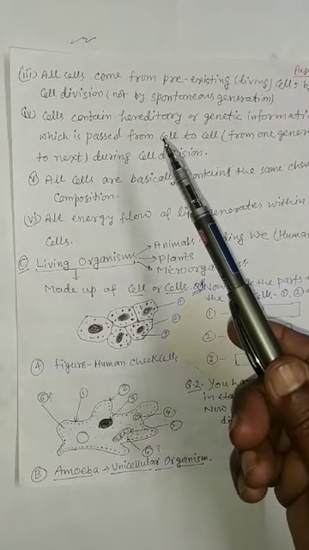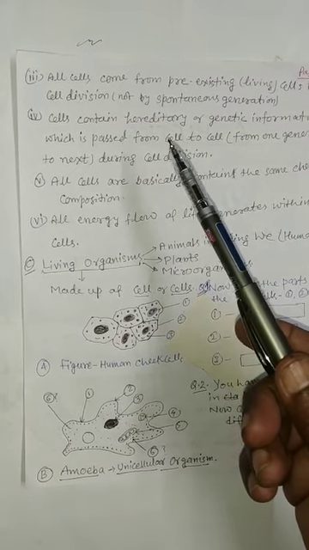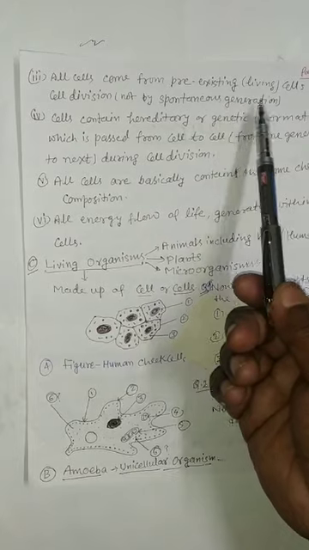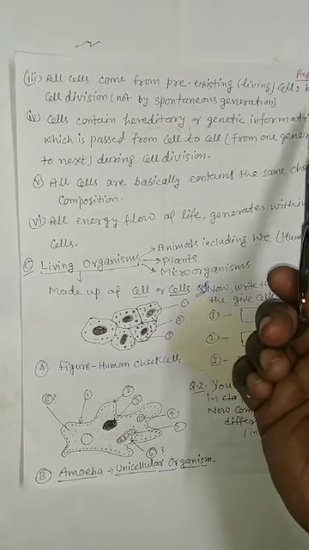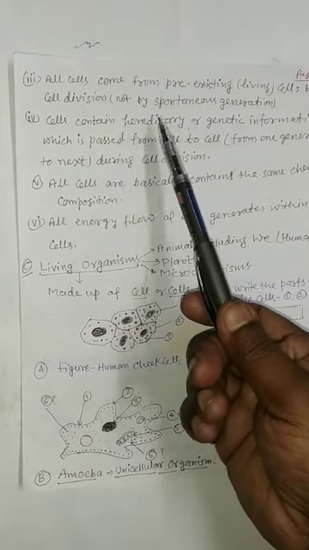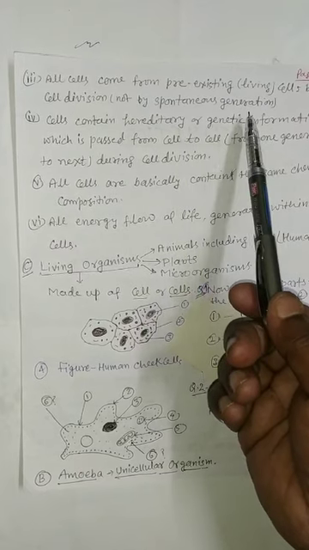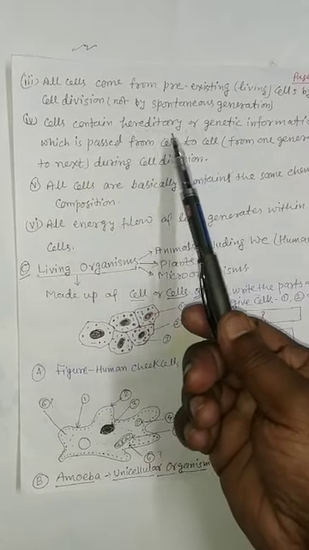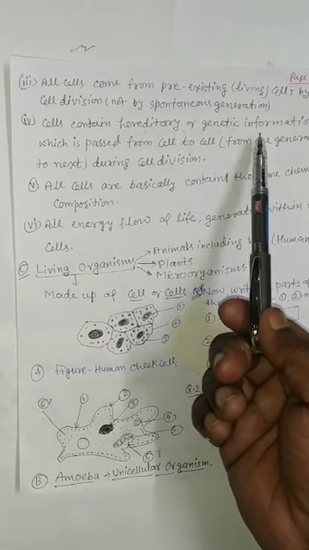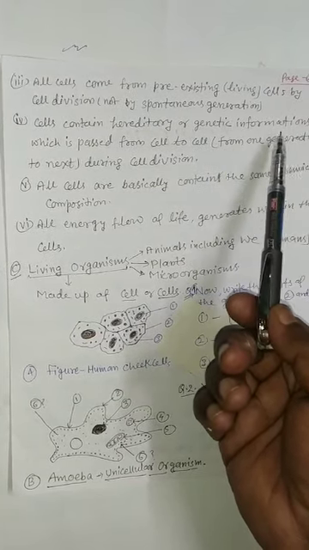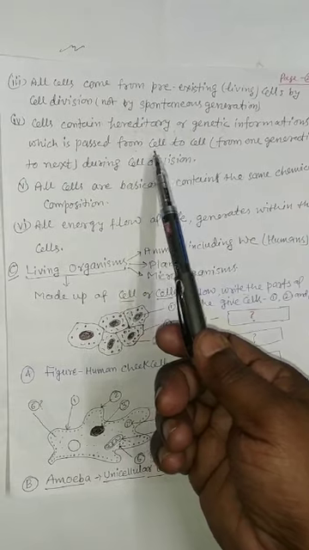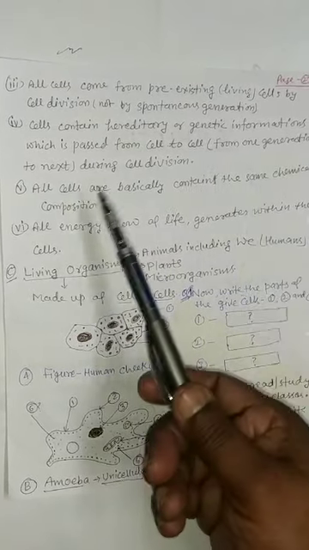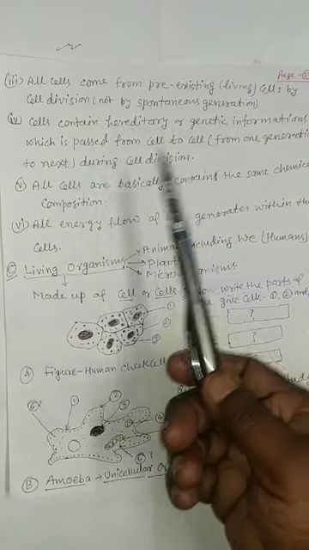Third point of modern cell theory is all cells come from pre-existing living cells by cell division, not by spontaneous generation. Fourth, cells contain hereditary or genetic material or information which is passed from cell to cell, that is from one generation to the next during cell division.